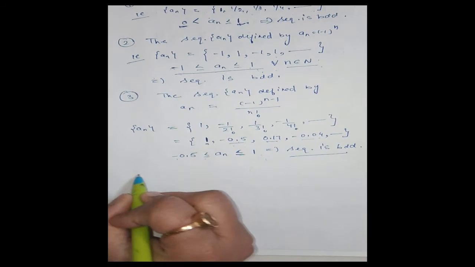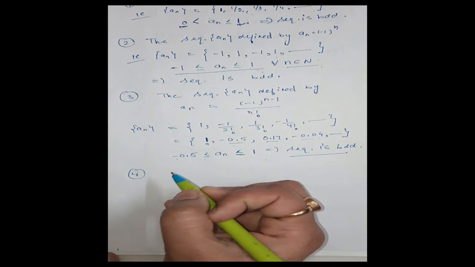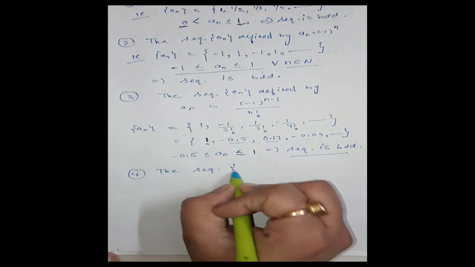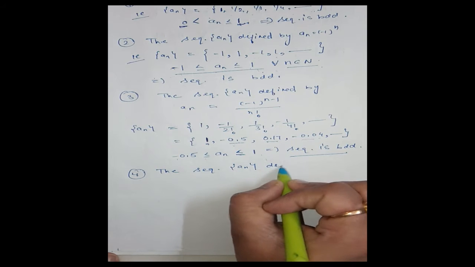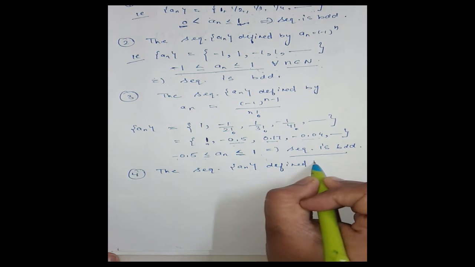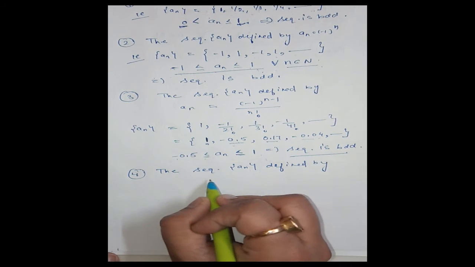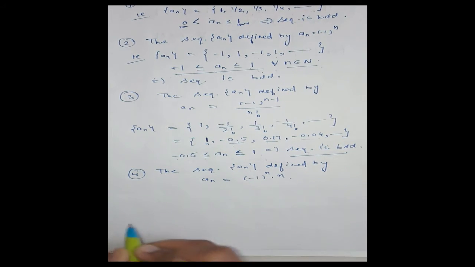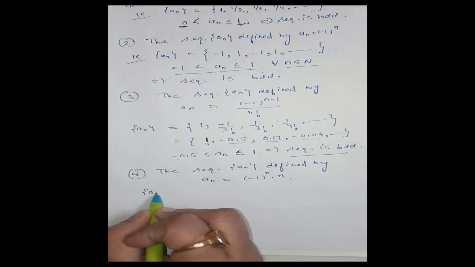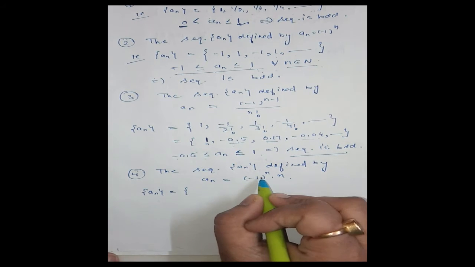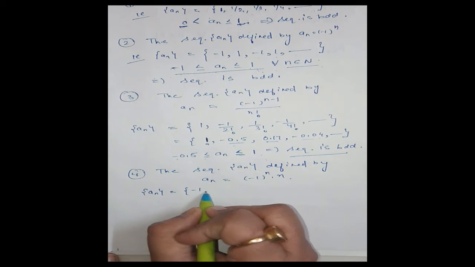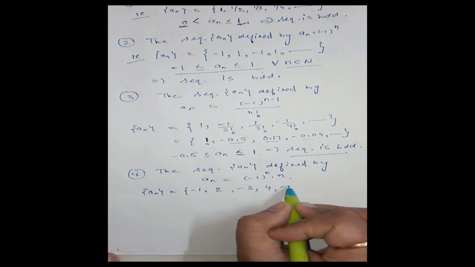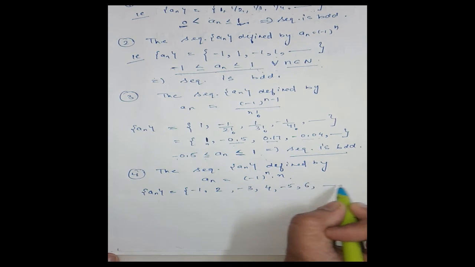Next, the sequence a_n defined by the term a_n = (-1)^n · n. Then the sequence will be, for n = 1, that is -1, then 2, then -3, then 4, then -5, then 6.